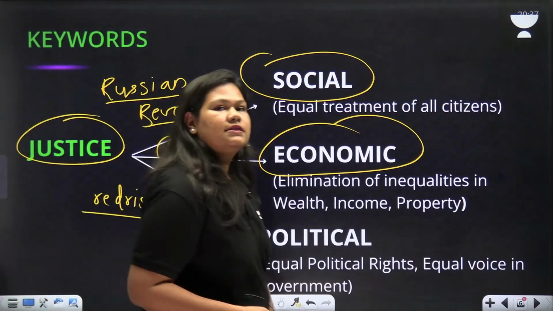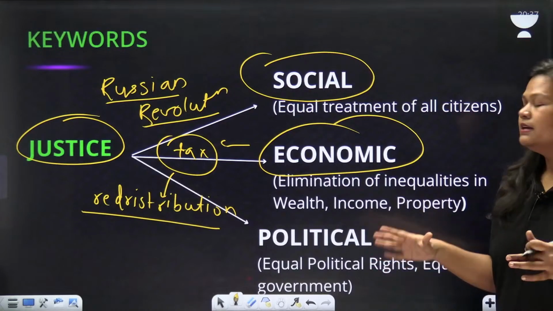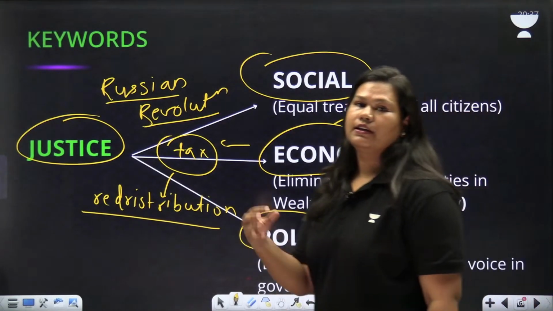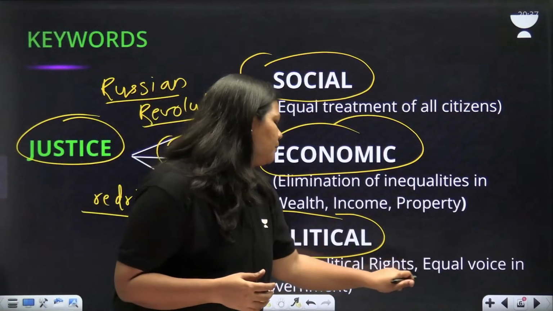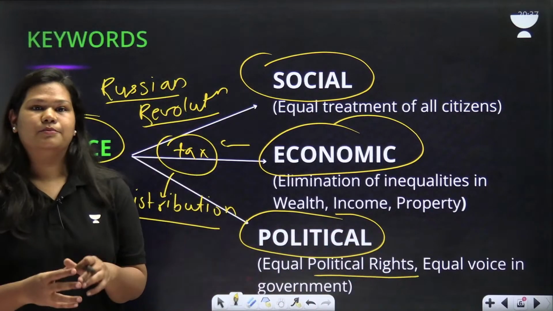So economic justice is reduction of inequalities in terms of income, wealth, property. And the third type of justice is political justice. Political justice means that we want equal access to political offices, political rights and equal voice in the government.